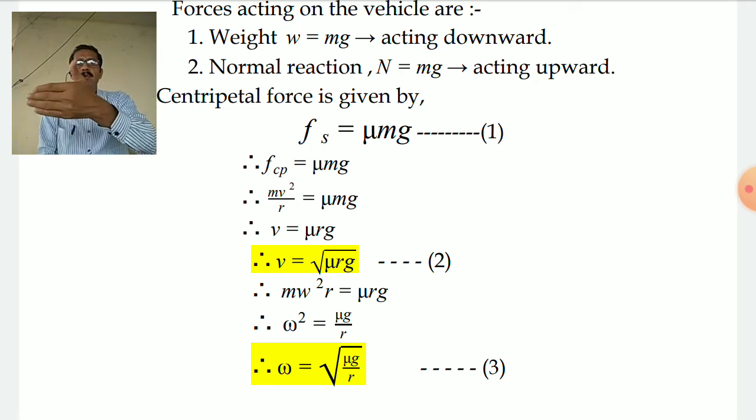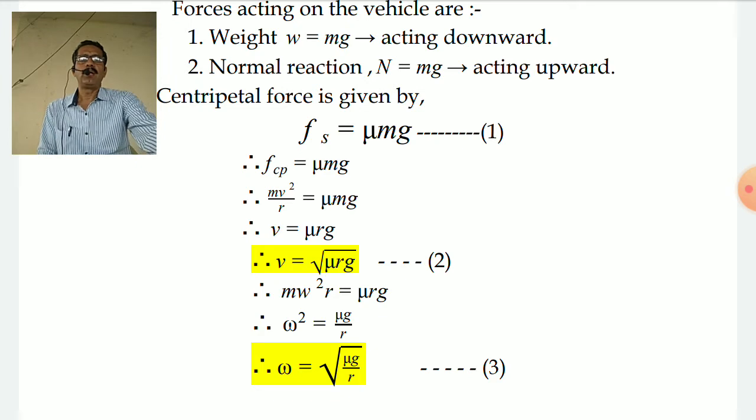If the vehicle is going to take a turn to the left-hand side, there will be a frictional force that provides the necessary centripetal force towards the inside, towards the center. That force of friction is given by mu times the normal reaction, which is equal to mg.